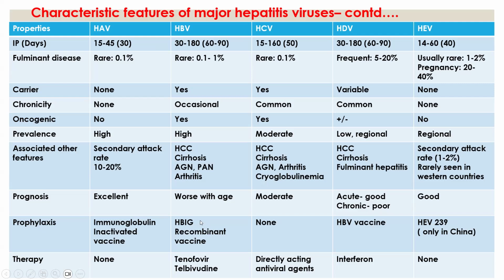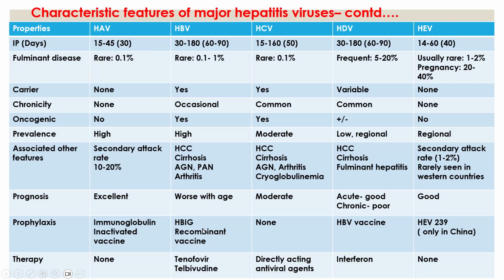Next, in case of hepatitis B virus, HBIG is given, that is hepatitis B immunoglobulin, which gives immediate protection. This comes under passive immunoprophylaxis. This is done after exposure to the disease or even in the early incubation period. And a recombinant vaccine is available.